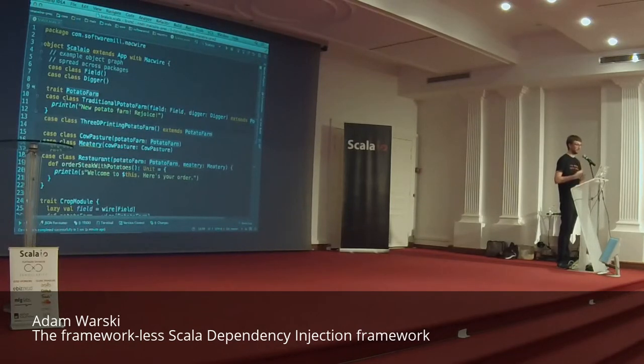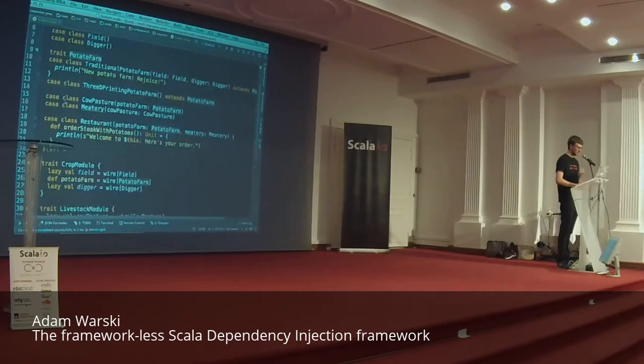So again, we have a couple of choices here. One choice, which should probably be the starting choice, is we can simply include some logic here to choose which potato farm implementation to wire. So we can just say, for example, if config.modern, then wire the 3D printing potato farm, and else wire the traditional potato farm.